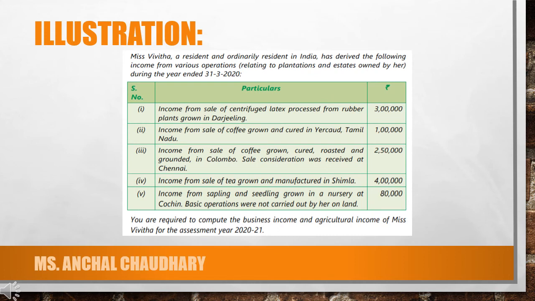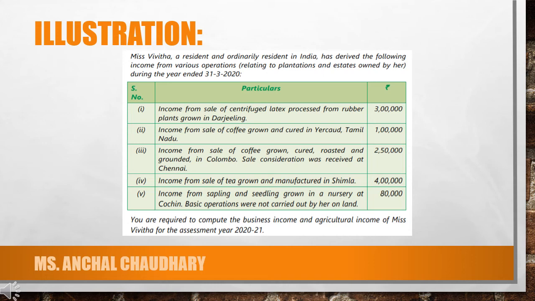So let us solve a numerical related to it to understand the composite incomes, how to calculate the tax liability on those composite incomes. Miss Vivitha, a resident and ordinarily resident in India, has derived the following income from various operations relating to plantations and estates owned by her during the year ended 31st March 2020.